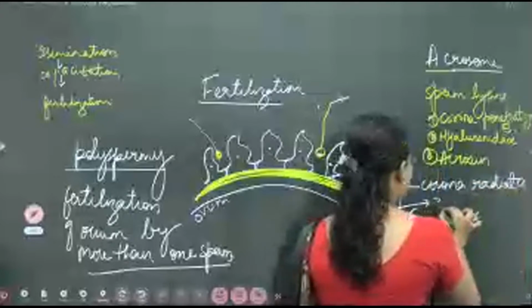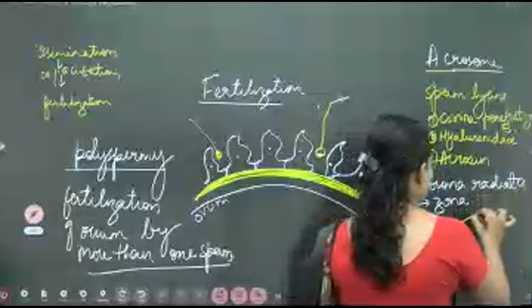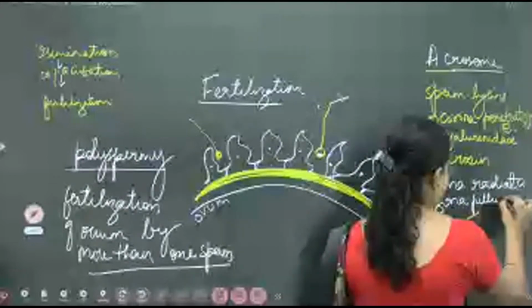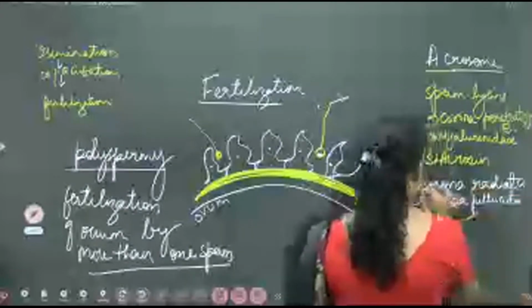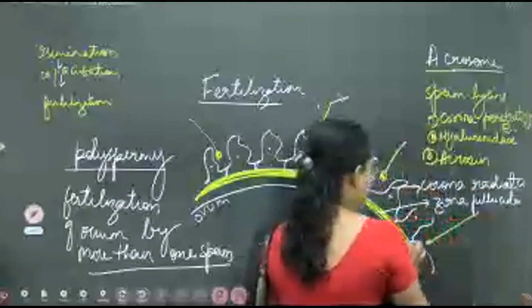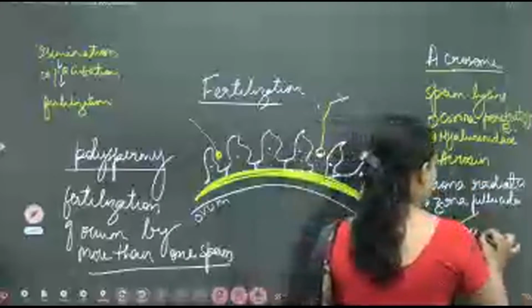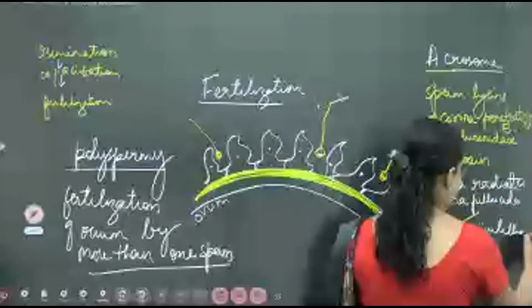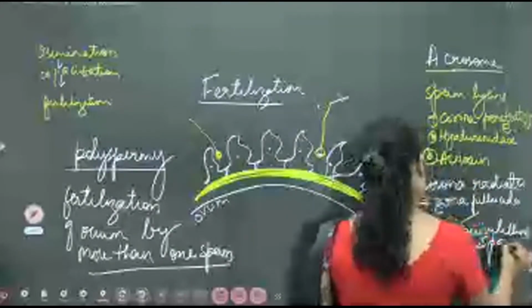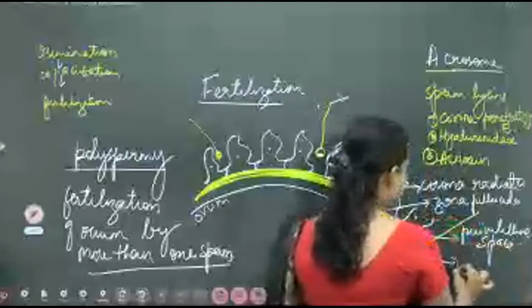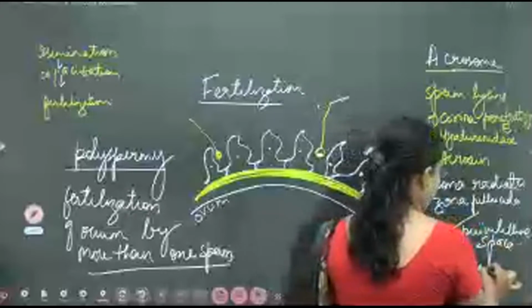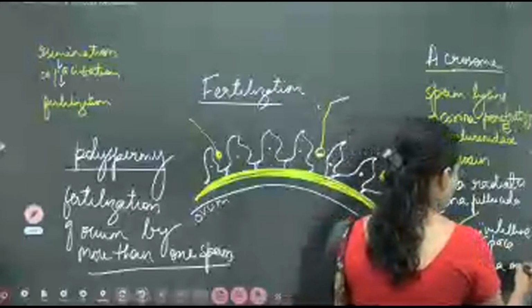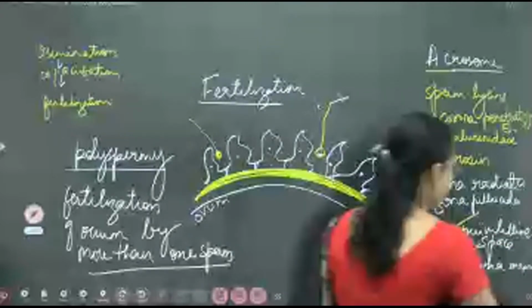This one is the zona pellucida. And this is the perivitelline space. And this is the plasma membrane of the ovum, the oolemma, also called the oolemma.